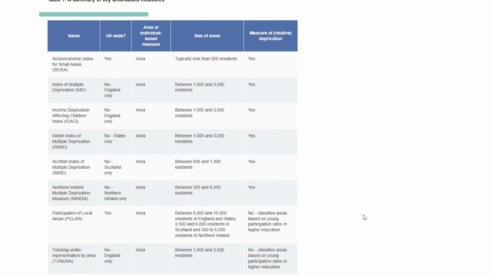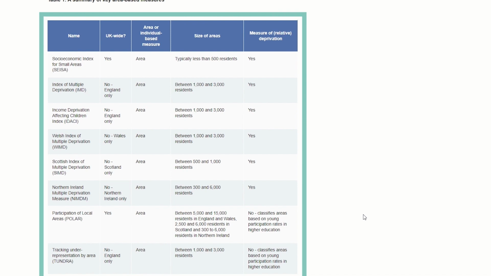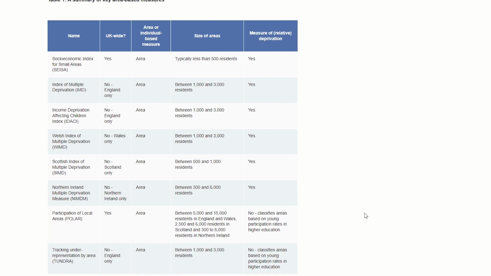In this table, where we compare our measure to other area-based measures, please note that we have included polar and tundra at the request of higher education providers. Though not measures of deprivation, these are area-based measures relating to higher education participation, commonly used within the higher education sector to support providers in activities designed to encourage participation in higher education. We recommend all users read this summary sheet before proceeding to use the maps.